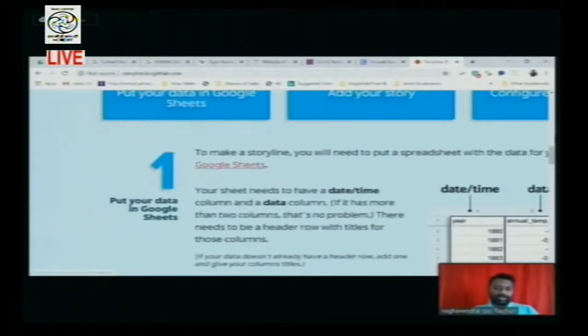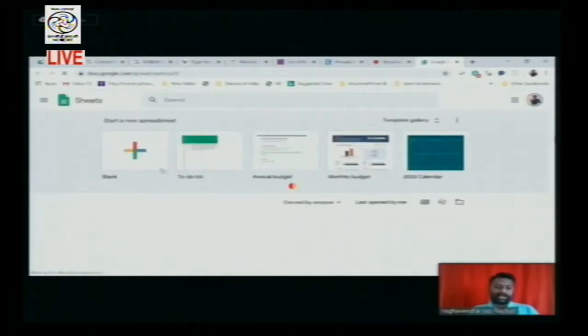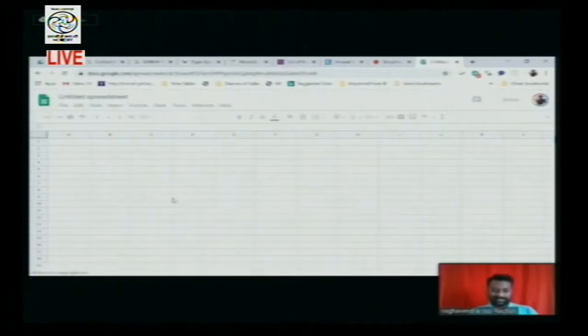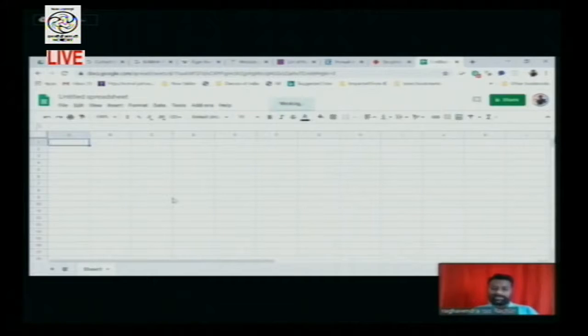So you click on the Google Sheet. The difference between the Google Sheet we see in timeline.js and the Google Sheet we are going to see is that this is a blank sheet. There won't be any template here. Earlier in timeline.js, we have seen there is a template which is already given, where you have to copy and paste the information regarding the timeline. But here it is very clear that it is not a template. It is a new one.